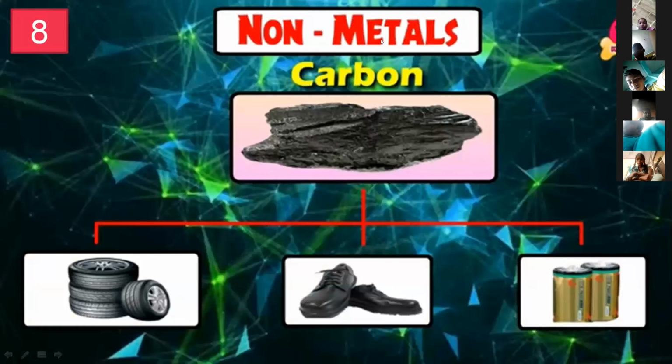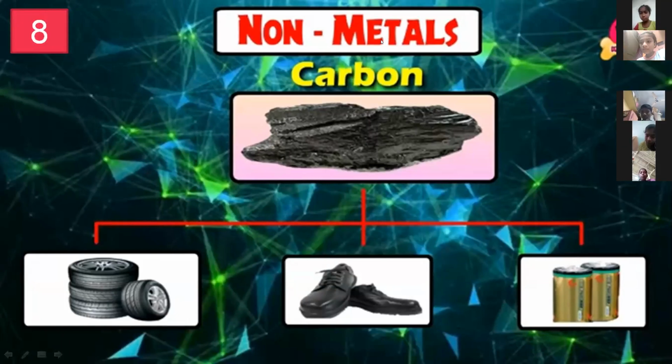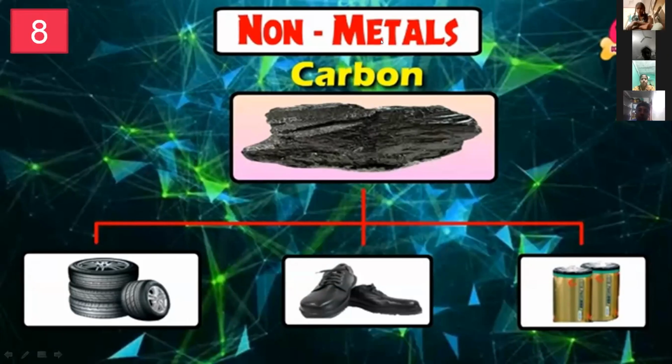Okay, carbon. Carbon is a non-metal. Non-metals have specific physical properties. Its appearance is very dull, but carbon can be modified into diamond. Diamond is very glorious and very precious, but carbon is the lowest and cheapest material. Three things made up of carbon are the tire, the shoe polish, and synthetics. Okay, next one, sir.